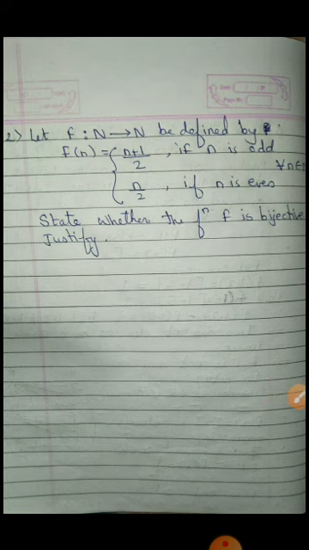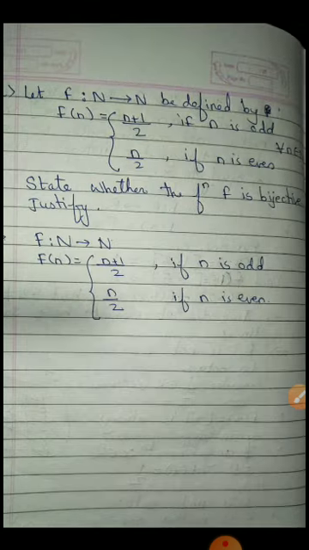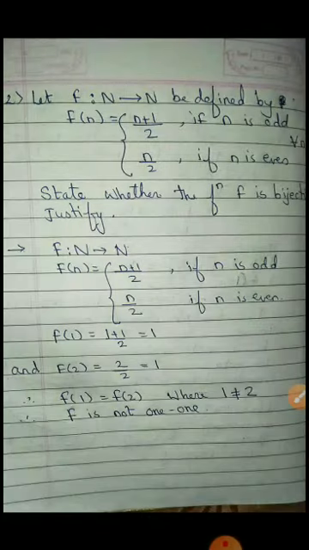Okay? But since the question may be to check whether it is onto, we'll see how to prove it is onto or not. How to check whether it is onto or not. This is what we have for that function, for that 1, 1 check. Now, if you consider this, 1 is mapped to 1, 2 is mapped to 1, 3 and 4 are both mapped to 2, 5 and 6 are both mapped to 3. Okay. 7 is mapped to 4 and so on.